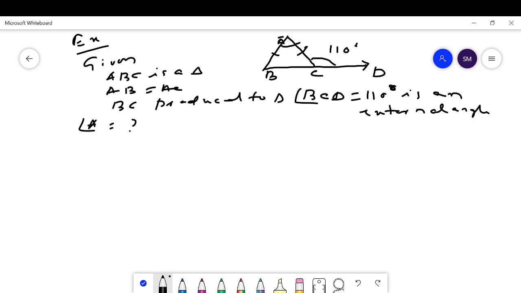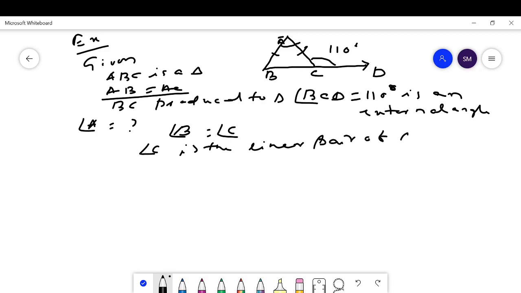Here the condition is given AB equal to AC. Then angle B is equal to angle C. But angle C is the linear pair of angle ACD, which is equal to 110 degrees. Then the measure of C is equal to 180 minus 110, which is 70 degrees.